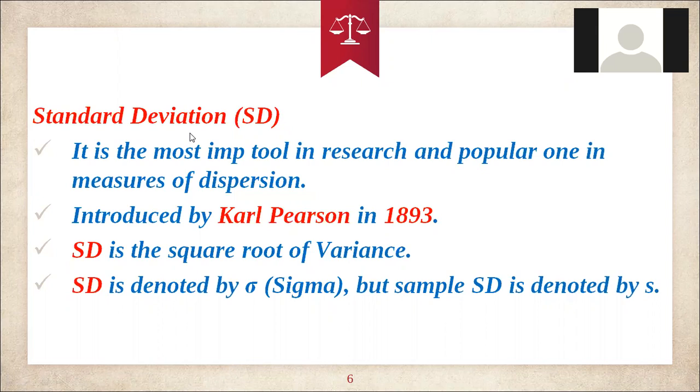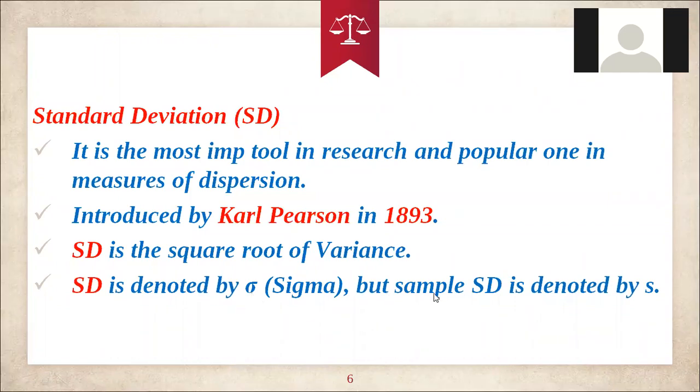The standard deviation is denoted by sigma. Most of the time in research, most scholars use the standard deviation with the symbol sigma. But when you use sample data, you need to put S. That is called the sample standard deviation, denoted by S. When you use population data, you need to put sigma.